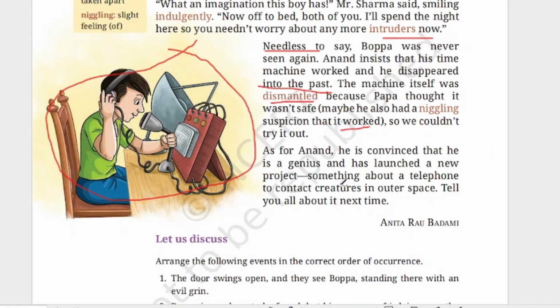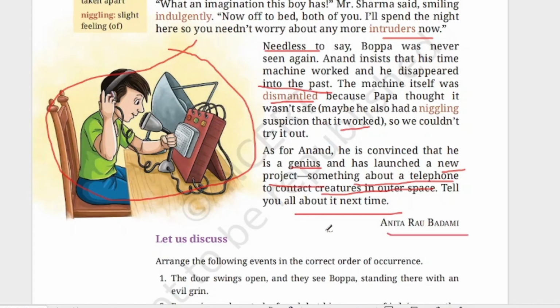As for Anand, he is convinced that he is a genius and has launched a new project. Now he started to think that he is a genius. His machine has worked and now he has started a new project. What is the new project, you see? Something about a telephone to contact creatures in outer space. Now he's trying to invent a telephone to contact whom? The creatures in outer space. Tell you all about it next time. So the author is saying that about that story she will be telling you later.